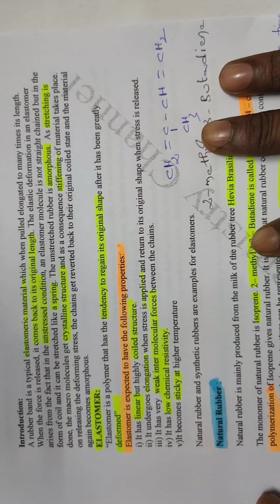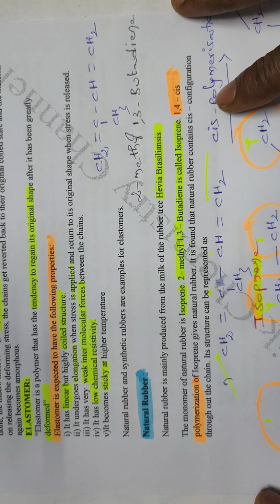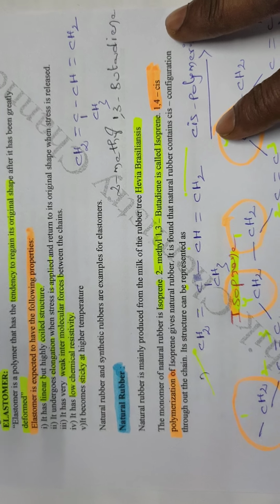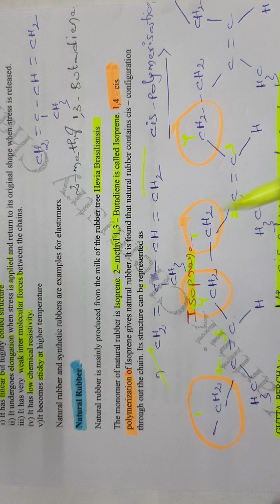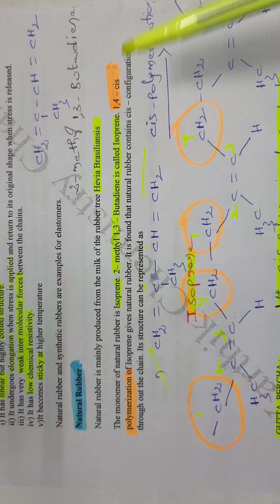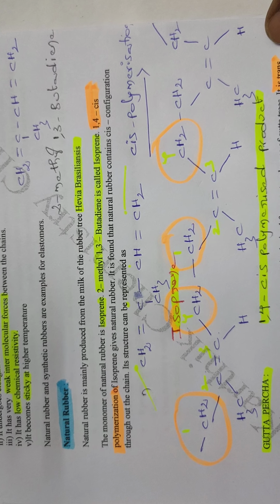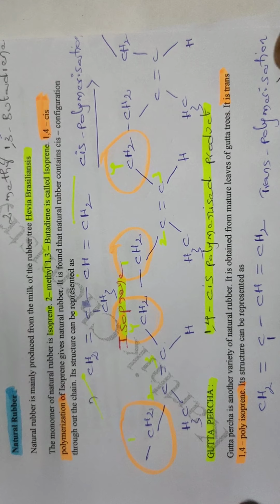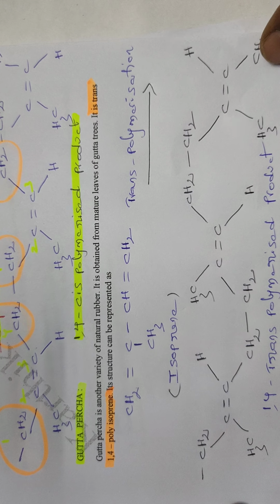Natural rubber is obtained from nature. What is the monomer of natural rubber? The monomer is 2-methyl 1,3 butadiene, that is called isoprene. Natural rubber is mainly obtained from two trees, Hevea brasiliensis and Gutta percha. Hevea brasiliensis is a cis polymerized product and Gutta percha is a trans polymerized product.